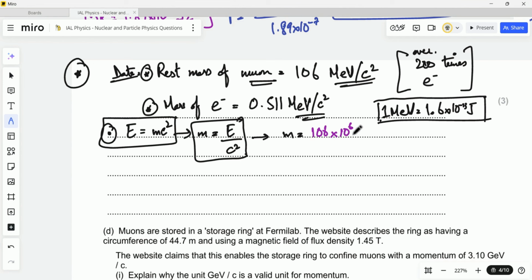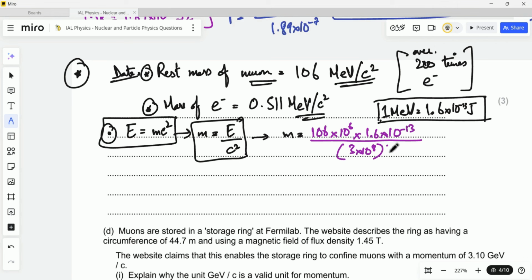I'm converting this value into joules, so 106 multiplied by mega, meaning 10 to the power 6, and then multiplied by 1.6 into 10 to the power minus 13 will give me the answer in joules. This becomes my energy, and I divide this energy, converted into joules, by the speed of light.